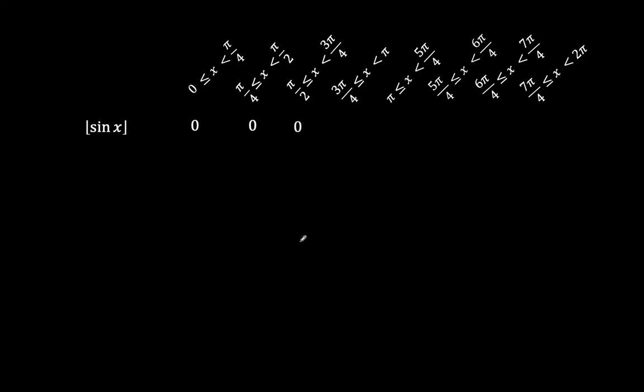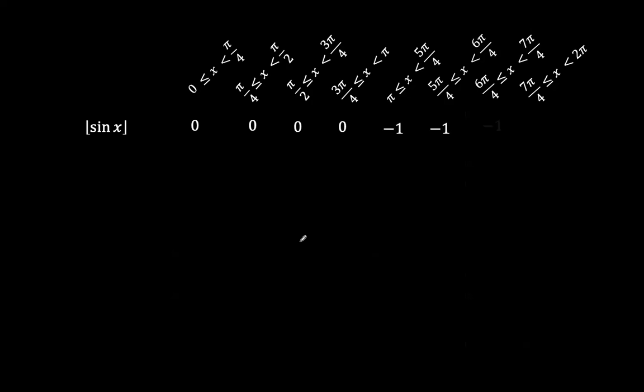From pi over 2 to 3 pi over 4, still less than 1, and so the value of the floor function is 0. From 3 pi over 4 to pi, since it's less than 1 at that point, it becomes 0. Now, from pi downwards, the value of sine x is less than 0, so the integer lower than 0 is going to be -1,